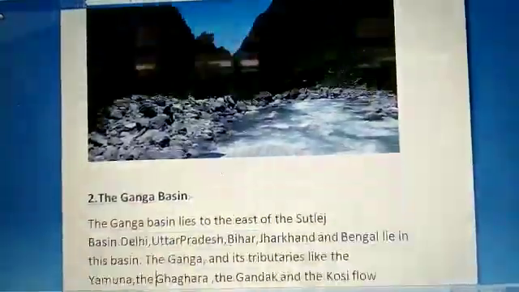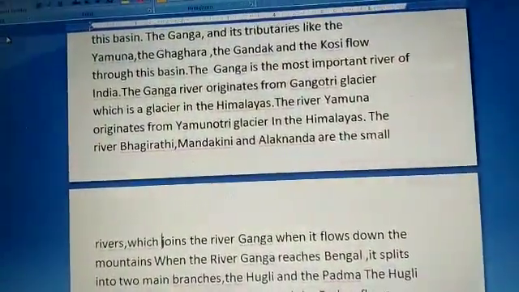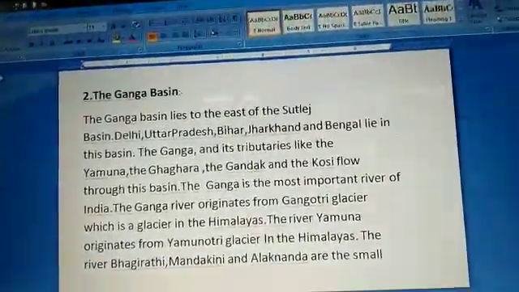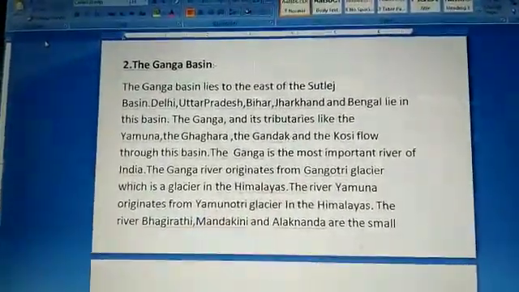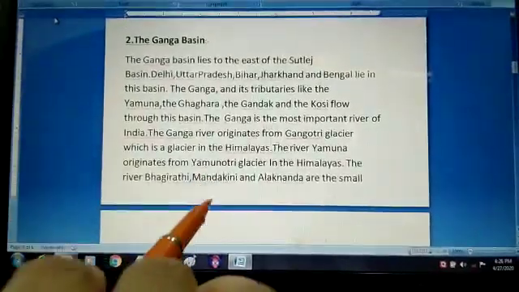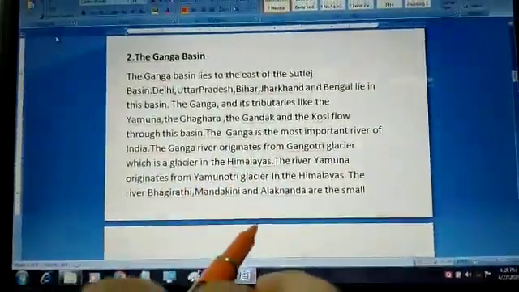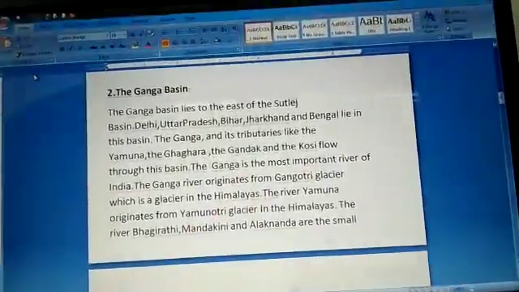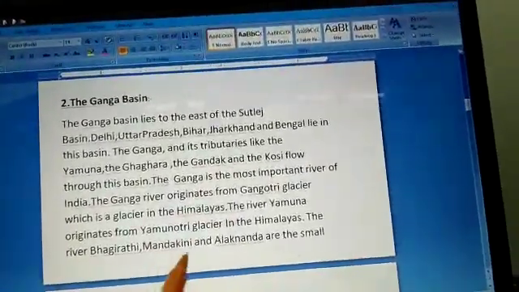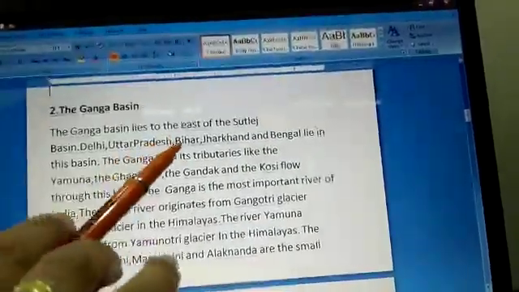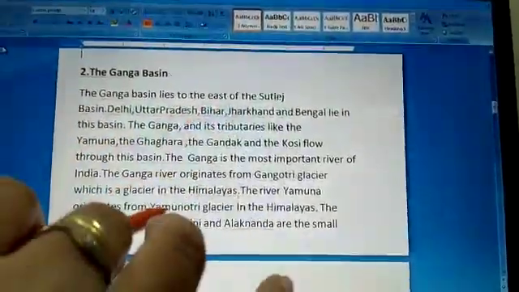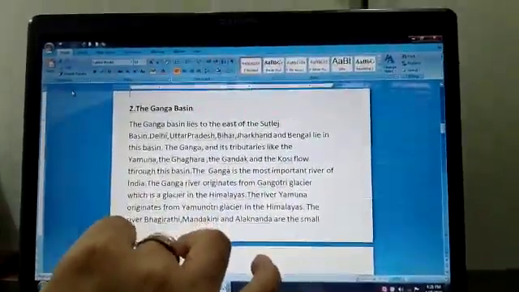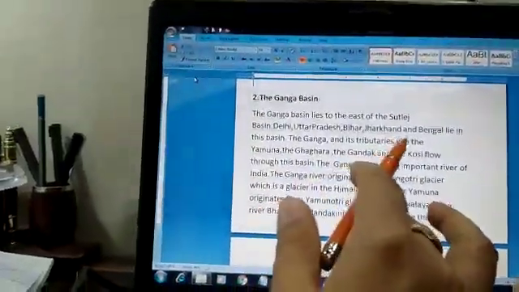The next one is the river Ganga basin. The Ganga basin lies to the east of the Satluj basin. The main important states of the Ganga basin are Delhi, Uttar Pradesh, Bihar, Jharkhand and Bengal. These are the important regions that lie in this basin, along with the Ganga and its tributaries.